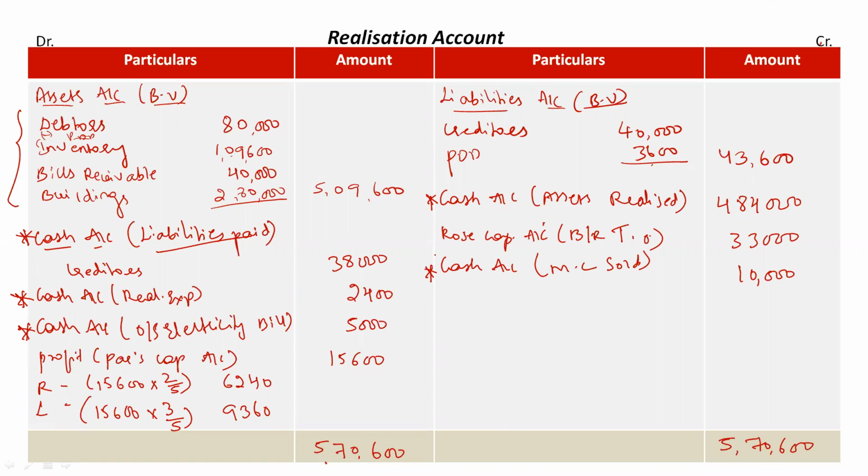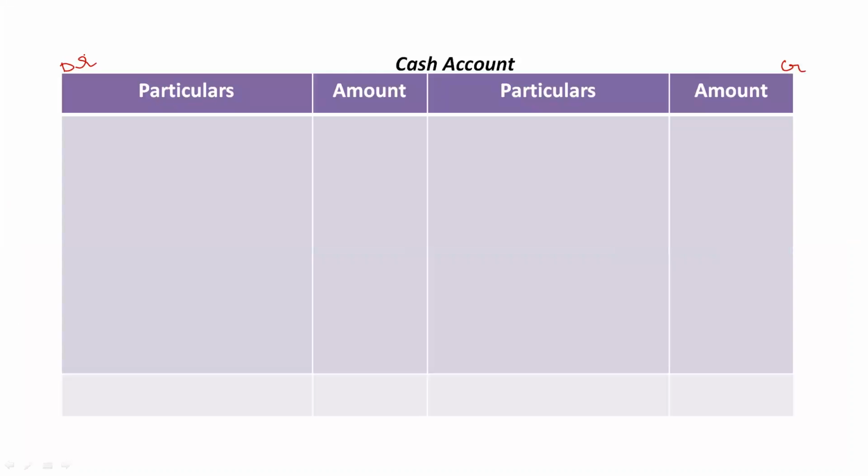Now all these cash entries should be taken into cash account, but on the opposite side. In the debit side of realization account we have cash account for liabilities paid. Here it is on the debit side, so in the cash account I will take it on the credit side as realization account, in bracket liabilities paid. Remember, you cannot write cash account again here. You are preparing cash account, so you cannot write it as cash account. That's totally wrong. You have to write the account from which you are taking the entry.